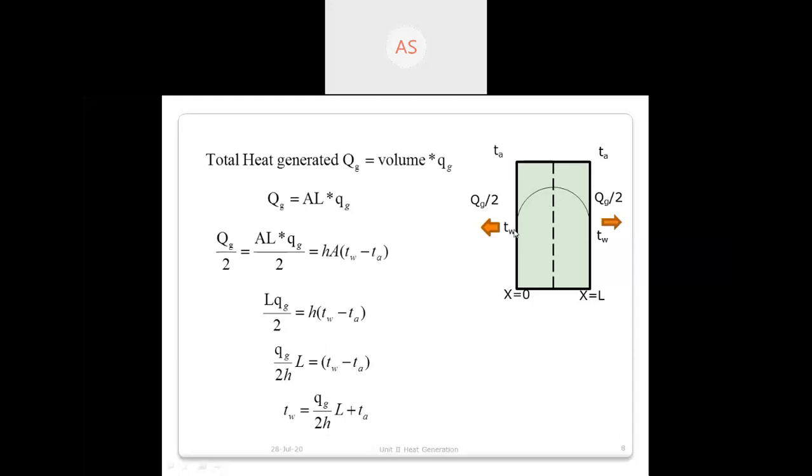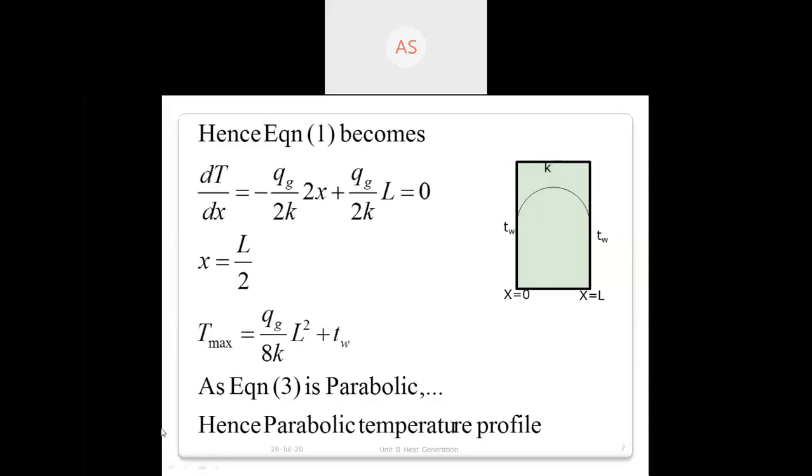This maximum temperature is always greater than Tw, and hence you have to add Tw there. Tw plus something, and that something is qg by 8k into L square.